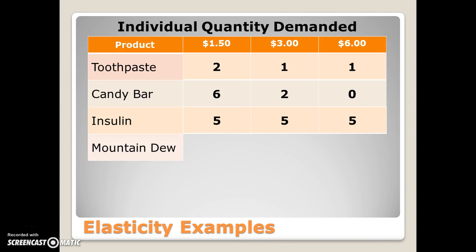Insulin, however, stays constant. No matter the price, they need exactly that amount of insulin every month to survive. So if the price is $1.50, great, we're saving some money. We don't have to spend as much, but we still need 5. And if it's all the way up to $6, well, that kind of stinks. It's more expensive, but I got to buy it because I need it to survive. Mountain Dew is like candy bars in that if it's cheap, we'll buy a lot of it because we like it. But if it's expensive, then we won't buy it. We'll just drink something else instead.